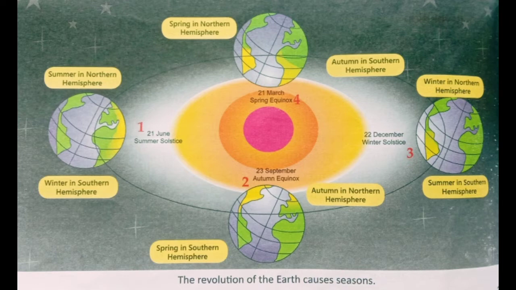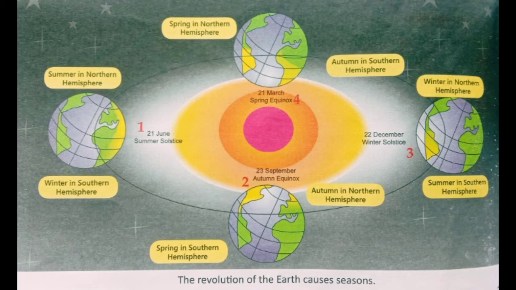Now it is winter in the northern hemisphere and summer in the southern hemisphere. This is known as winter solstice. 22nd December is the shortest day of the year in the northern hemisphere and the longest day in the southern hemisphere. On this day, the sun directly faces the Tropic of Capricorn.